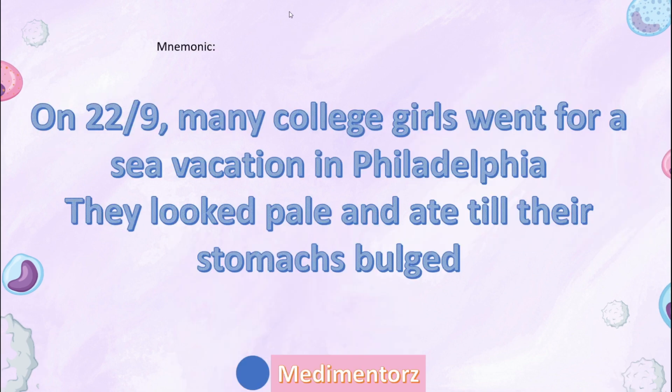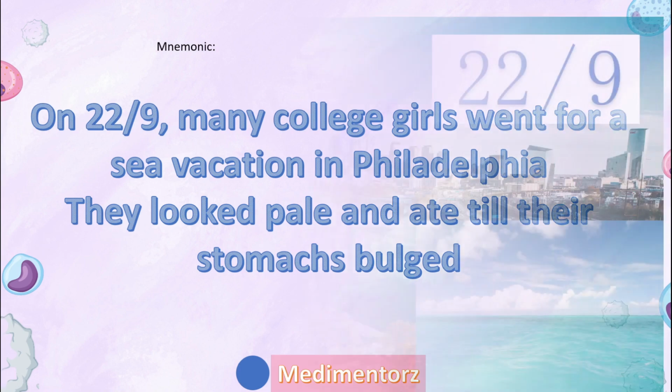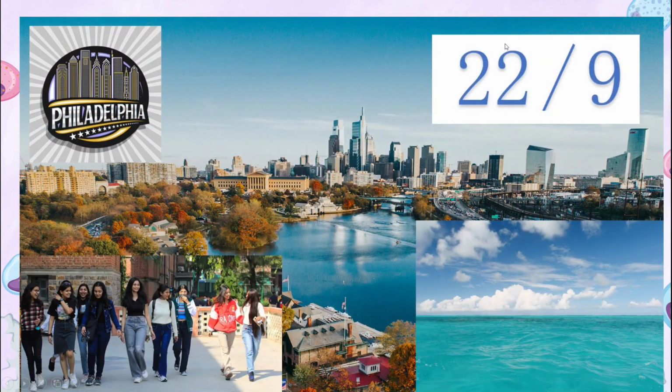So I've given you guys a mnemonic. The mnemonic is on 22nd September or 22/9. Many college girls, they went for a sea vacation in Philadelphia. They looked very pale and they ate till their stomachs bulged. This is very random. Why am I giving this? Imagine on 22nd 9 or 22nd September, there were many college girls. 22/9, it's a Philadelphia chromosome.